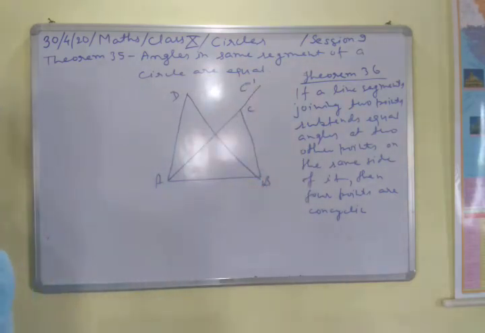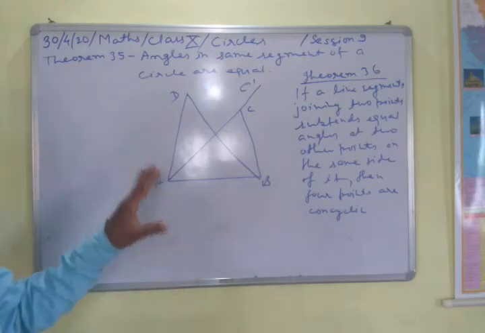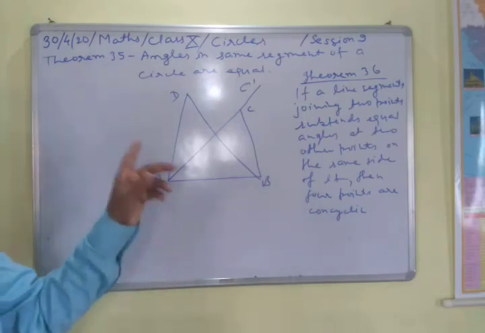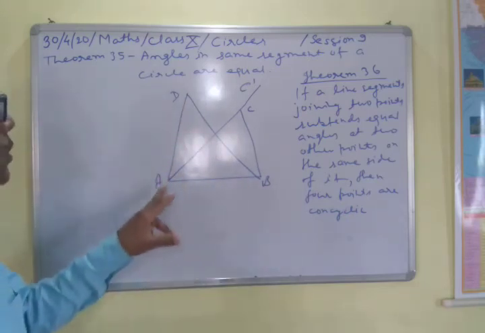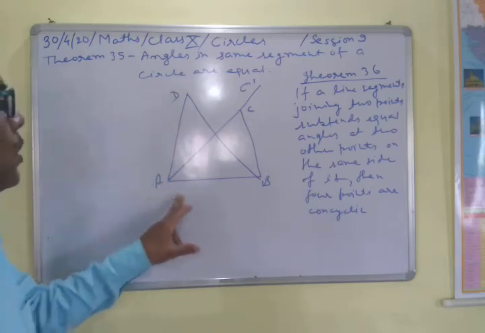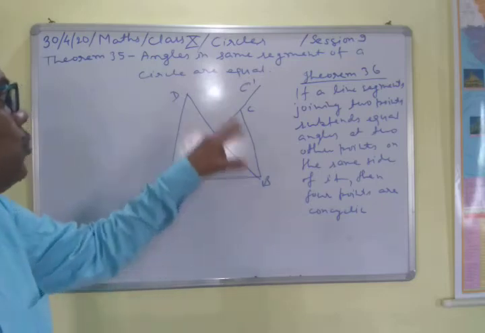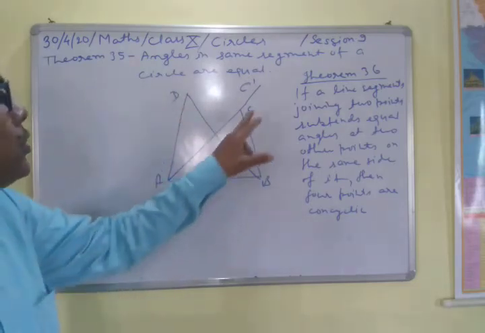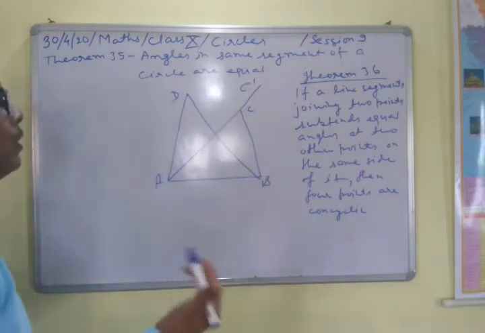Suppose the circle is not passing through D. Actually, there is a property that a circle will always pass through any 3 non-collinear points. Here, suppose A, B, and D are the non-collinear points, so a circle will always pass through these 3 points. Suppose that circle is passing through A, B, D, but it is not passing through C. Then suppose it is passing through C dash. Then what will happen here?